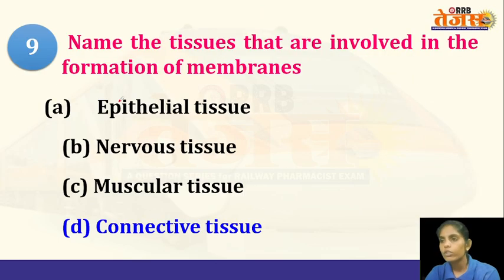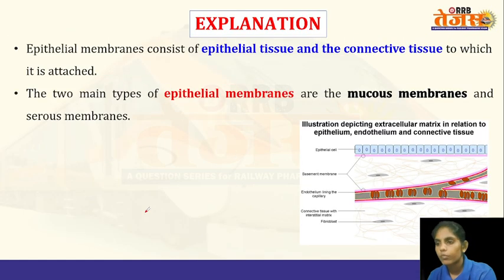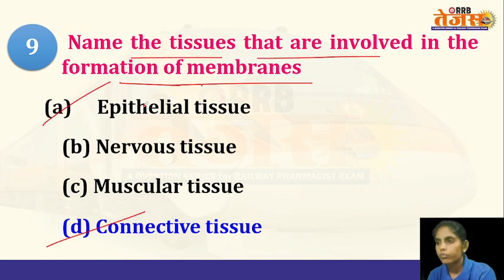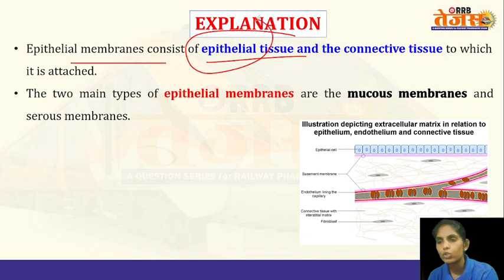Now coming to the next question. Name the tissues that are involved in the formation of membranes. What is the tissue that is involved in the formation of membranes? So here also there is a correction: it is the epithelial tissue and also the connective tissue. Both epithelial and connective tissue are involved in the formation of membranes. So here, epithelial membranes consist of both epithelial tissue and the connective tissue to which it is attached.